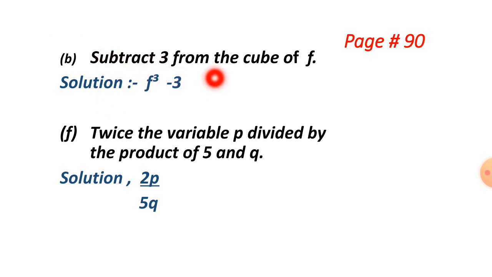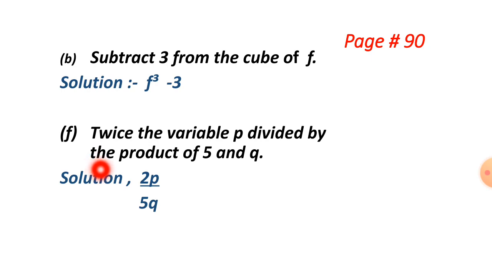Subtract 3 from the cube of F. What is the meaning of this question? We have to subtract 3, so we get minus 3. I told you before that we have to start the solution from the right hand side. The cube of F means F is having 3 as power, or exponent: F cube. And we have to subtract 3, so it means minus 3. F cube minus 3 is the answer.